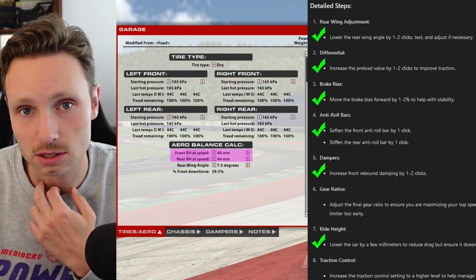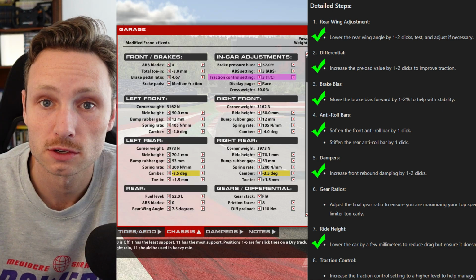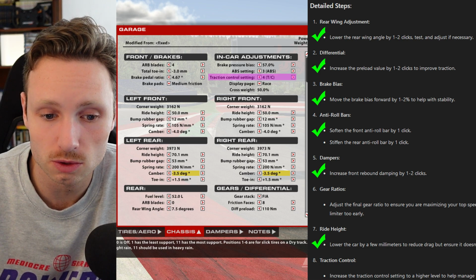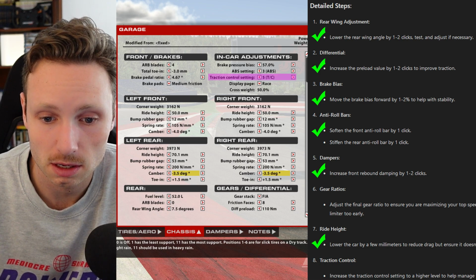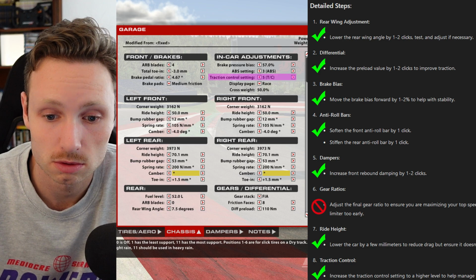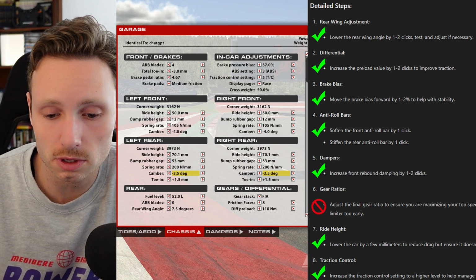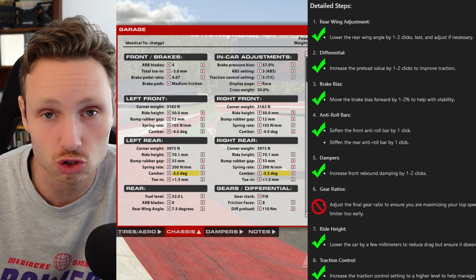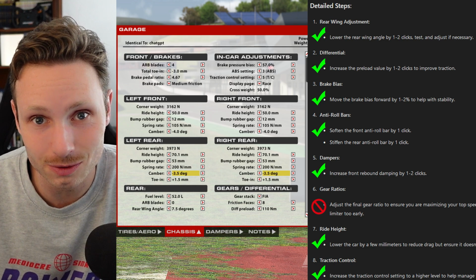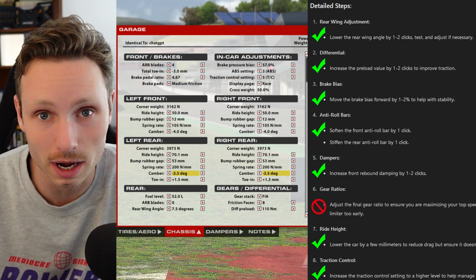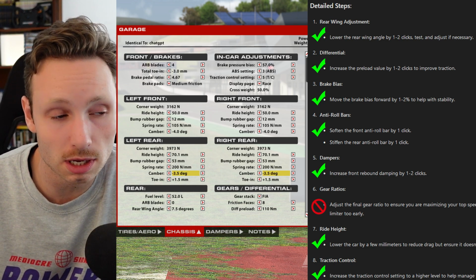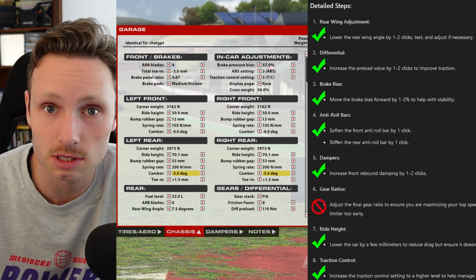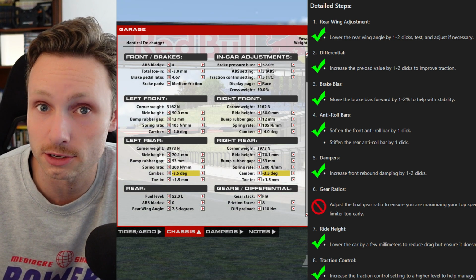I don't think we're messing too much with the aero balance now. So we're gonna increase the traction control to a higher setting. We're just gonna add 2 to it. Alright, beautiful. So now we're gonna take this monstrosity out on track and we're gonna see how well it drives. I'll tell you my first impressions and then we're gonna set 15 laps to see how the average has changed.